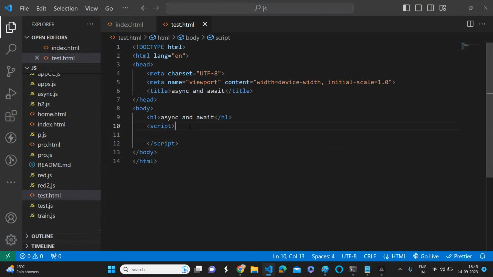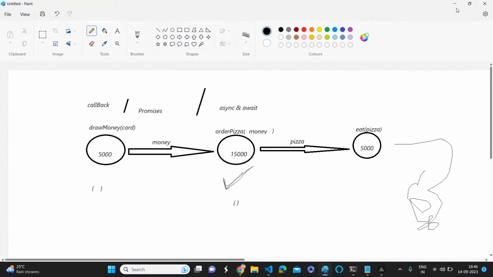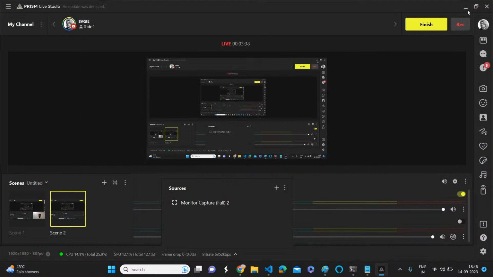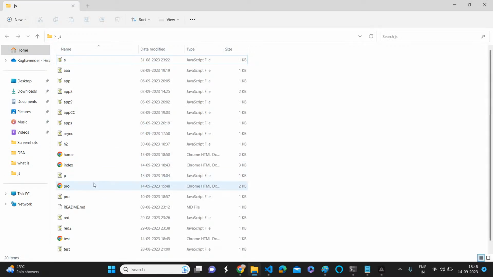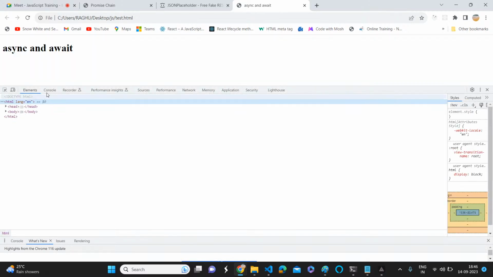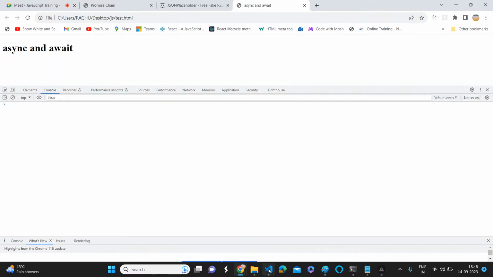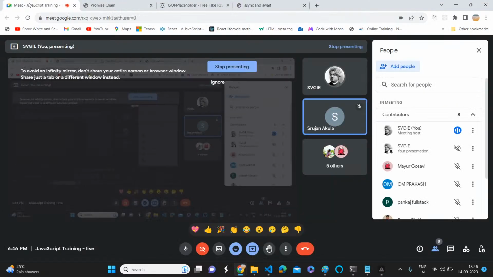Meanwhile, we can write something. We can open this file in a browser. The file name, async and await. Just putting like this. Console, nothing is there. Sujan joined. Now are you able to see my screen? Yes, sir. Okay, fantastic.